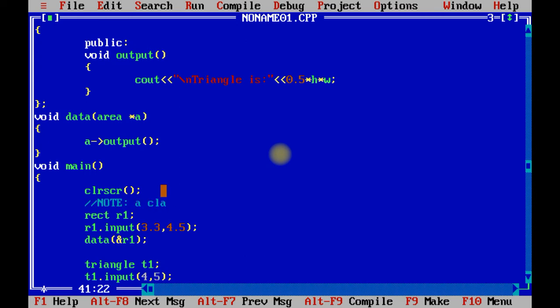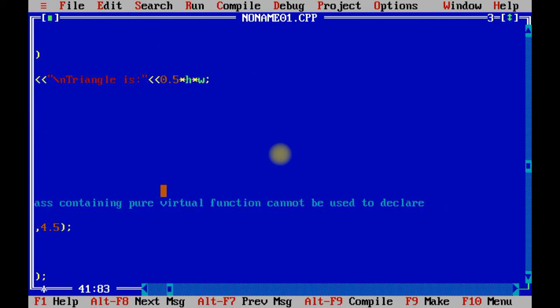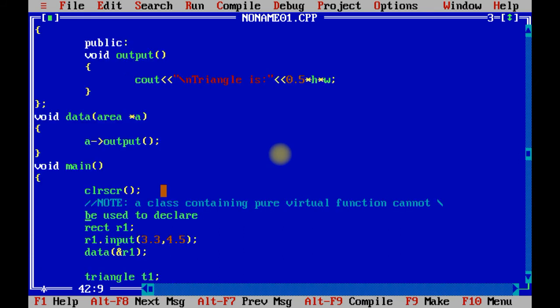One more thing I want to mention over here, that is a comment line. Note that a class containing a pure virtual function cannot be used to declare any object of its own.